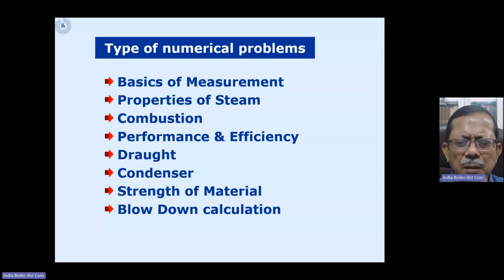They will give you an allowable TDS in the feed water, allowable TDS in the boiler water, and the steam generation, and they will ask what blow down percentage you need to maintain to keep the boiler water TDS within the limit. Such calculations are sometimes asked.